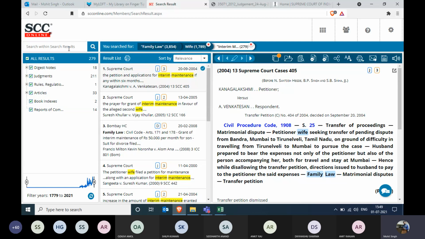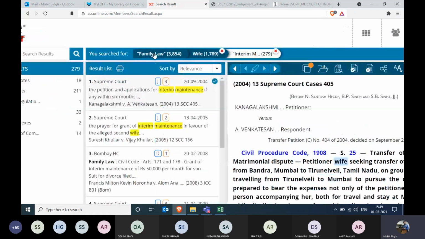Now, why I have shown you this example is because when we searched for the family law word, the software gave me 3,800 results. Later on, when we searched for the second word, the result decreased to 1,700. How? Because we are only searching within the bracket of 3,800 documents and not in the 4 million documents. That is the difference between a word search and the sub search. Sub search searches the query within the principal query. And the word search, if you go back to the word search again, it will search again in the entire database. How many times can you filter down this query?